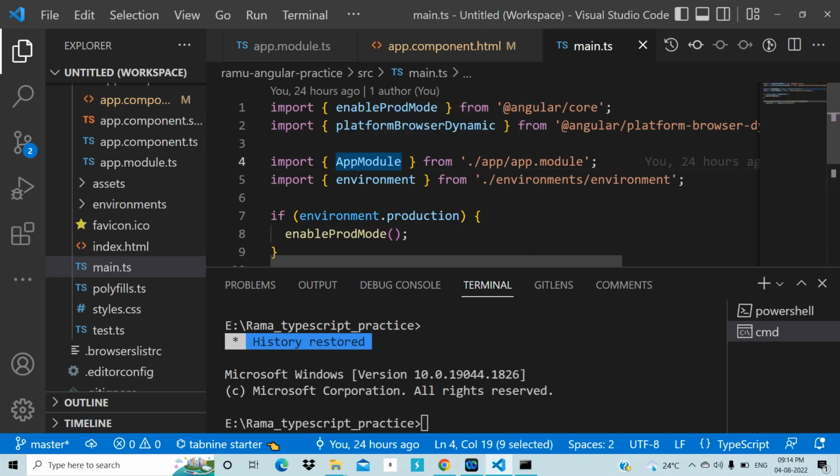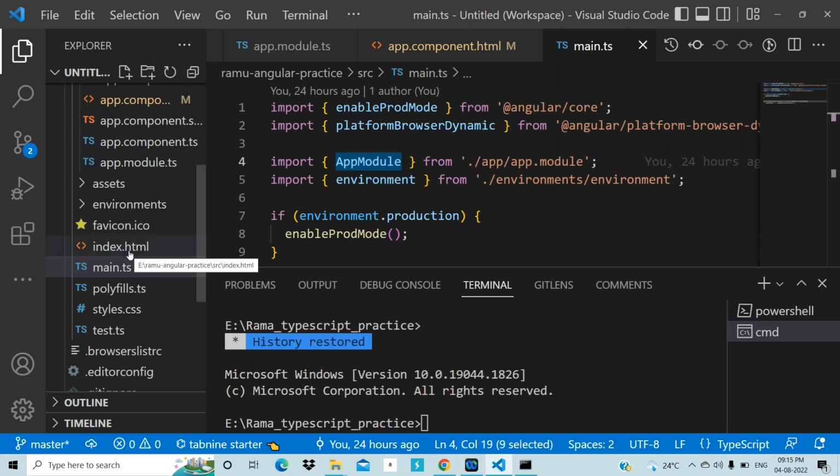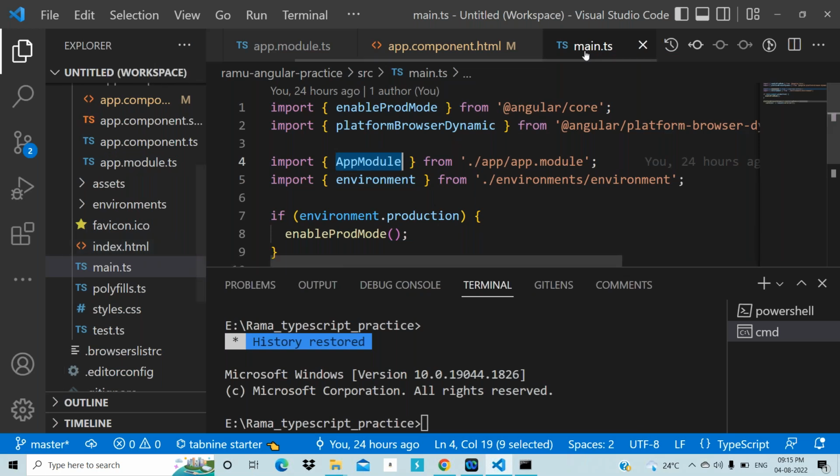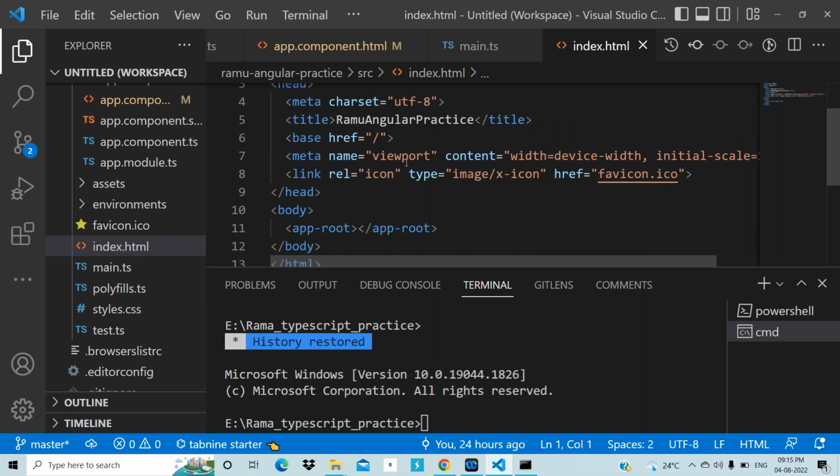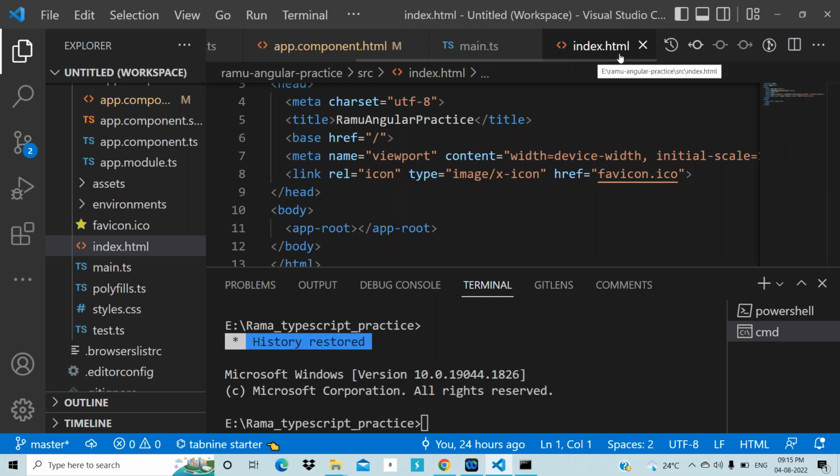Okay, and this YAP module, and not only this main.ts file will call index.html automatically, because every application will call index.html automatically. First of all, main.ts will call the YAP module.ts, and then immediately index.html is called. So this main.ts will call YAP module.ts as well as index.html, both.